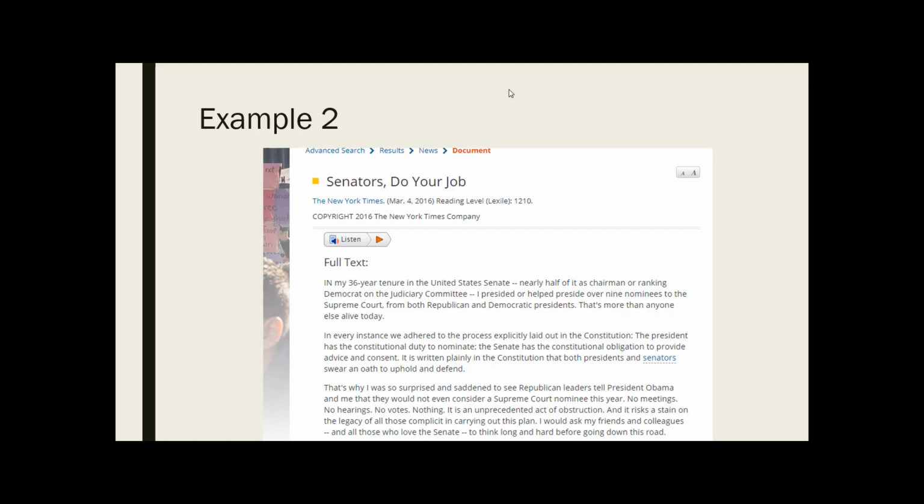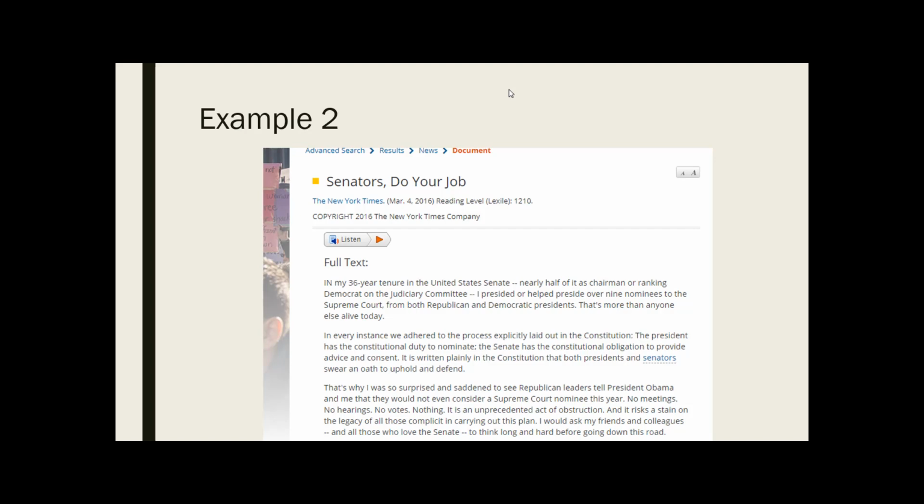Jump down to this third paragraph. Let's read through this. That's why I was so surprised and saddened to see Republican leaders tell President Obama and me that they would not even consider a Supreme Court nominee this year. No meetings, no hearings, no votes, nothing. It is an unprecedented act of obstruction, and it risks a stain on the legacy of all those complicit in carrying out this plan. That's a pattern of negative language.